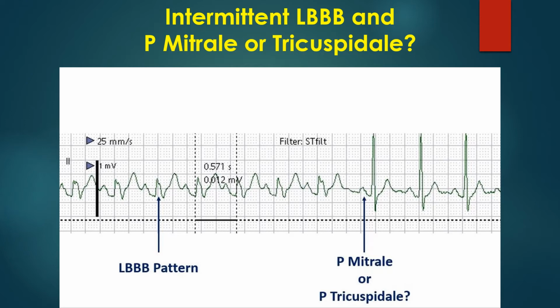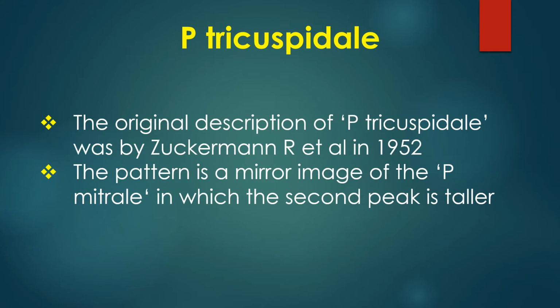Here comes the discussion on P tricuspidale, which has a taller first peak in lead 2. The original description of P tricuspidale was by Zuckerman and Associates in 1952. The pattern is a mirror image of P mitral in which second peak is taller.